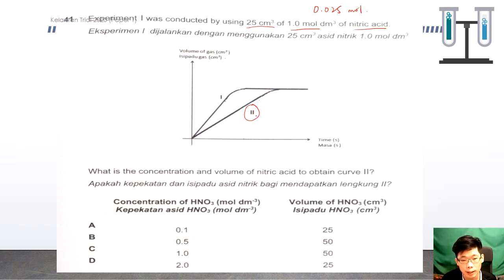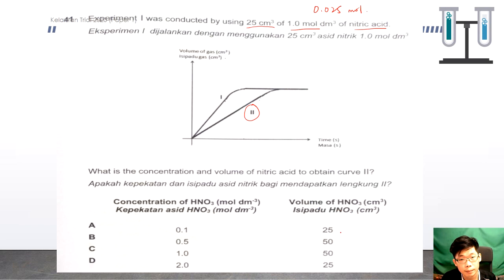So meaning that we have to choose a lower concentration, and the moles should be the same. So let's pick. The concentration initially is 1. If 0.1, lower concentration, correct.